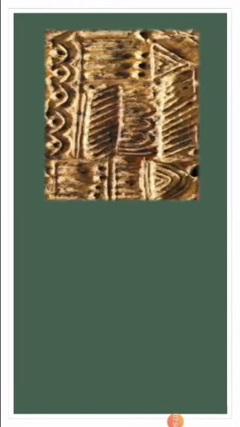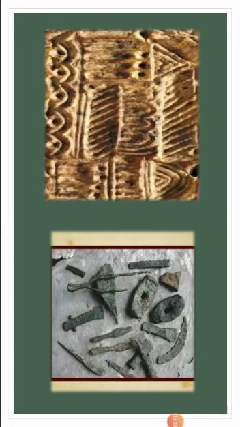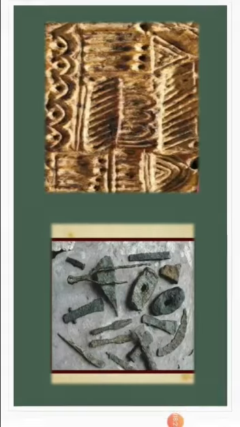Bronze was discovered after copper, and later on iron was discovered. Iron tools were much more popular than copper tools. Using these metal tools, humans could now clear forests to get land for growing crops.